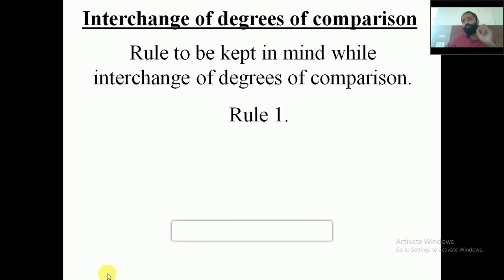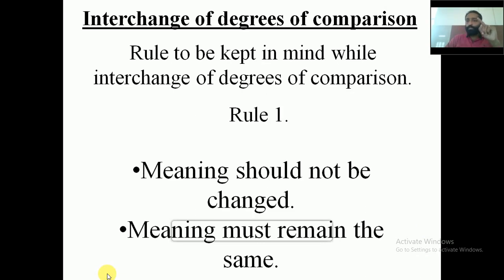So what are the rules to be kept in mind? Rule number 1, the most important rule is that the meaning should not be changed. When you are changing a sentence from one degree to another, make sure that the meaning remains the same. This is the most important rule that you need to keep in mind. Make sure that when you are changing a sentence from one degree to another, from positive or superlative to comparative, the meaning should remain the same.